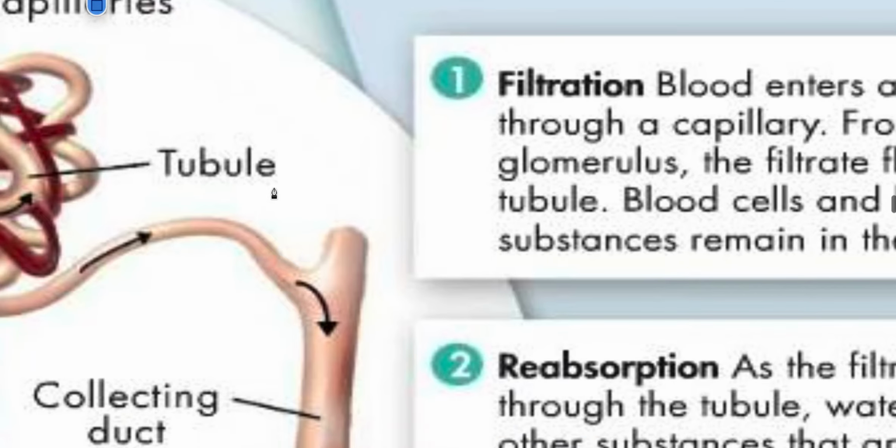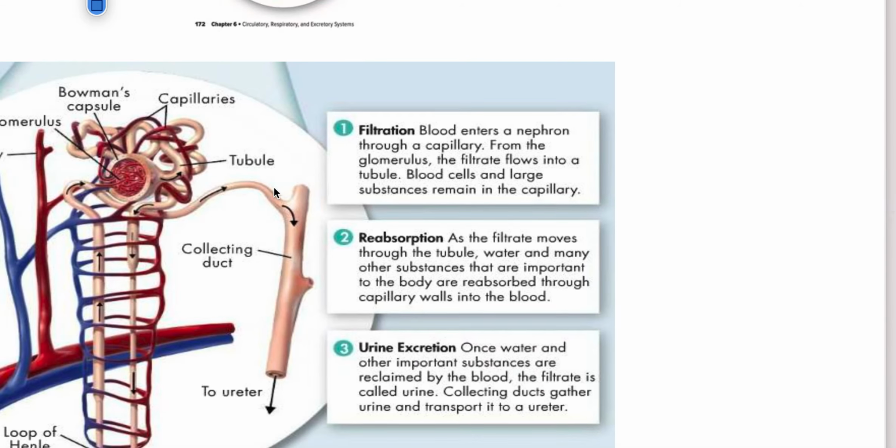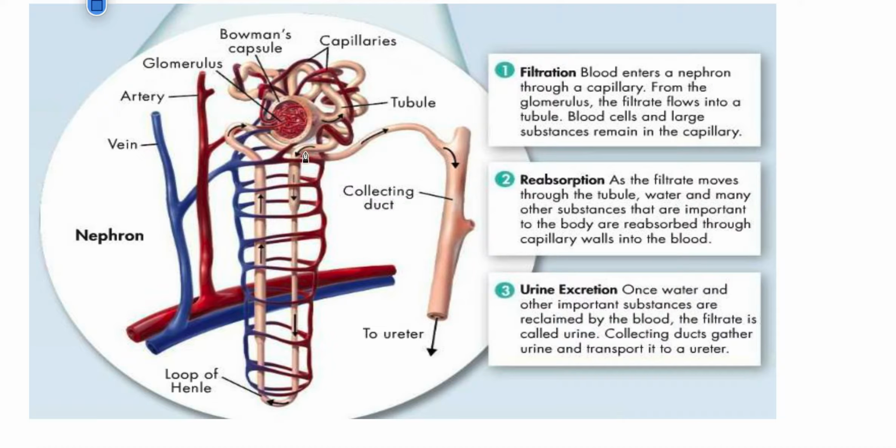We will go to the second picture. Let's go here, this is easy. So this is the elaborated structure. Now you have this artery, that is the renal artery, which brings the blood to the kidney. From the kidney it goes to the glomerulus, which is a bunch of capillaries present in a cup-like structure called the Bowman capsule. So due to high pressure, the blood enters, as the blood enters into the artery, the pressure